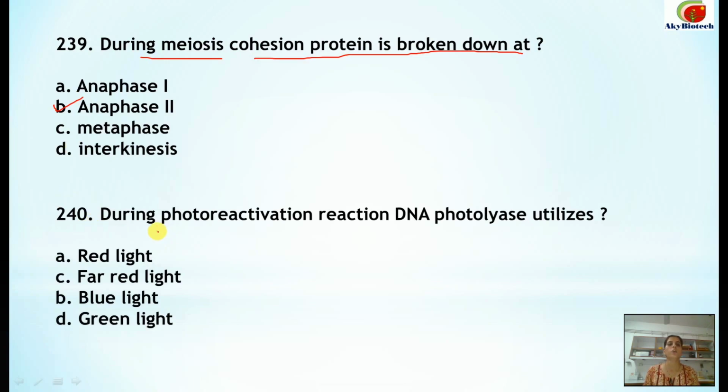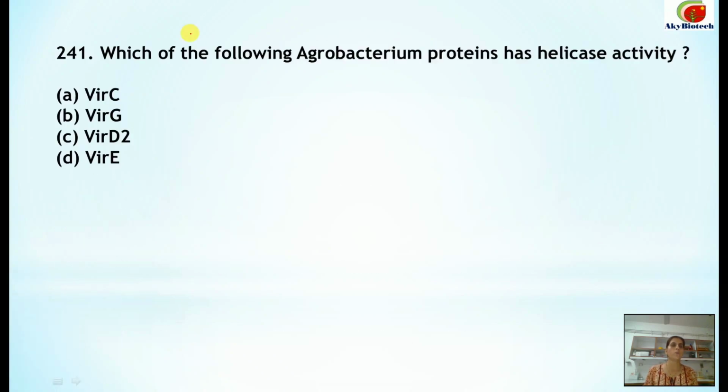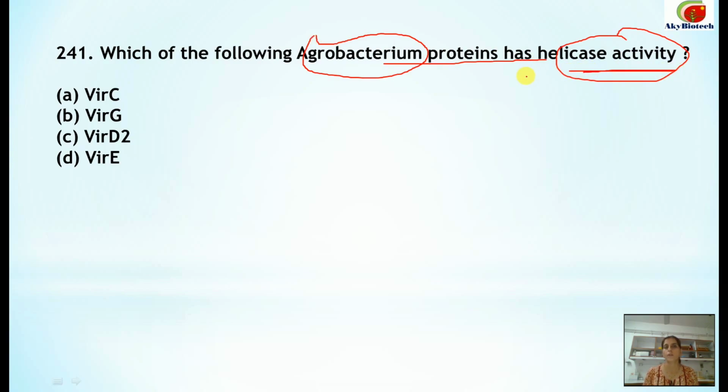Number 240, during photoreactivation reaction, DNA photolyase utilizes this light, that is the far red light. Number 241, which of the following agrobacterium proteins has helicase activity? See, I repeat that all these questions are important, and these questions related to agrobacterium also have been put down in the examination many of the times. So all these activities, that is what is controlled by helicase activity and the other, you have to memorize it. So helicase activity is by Vir C.